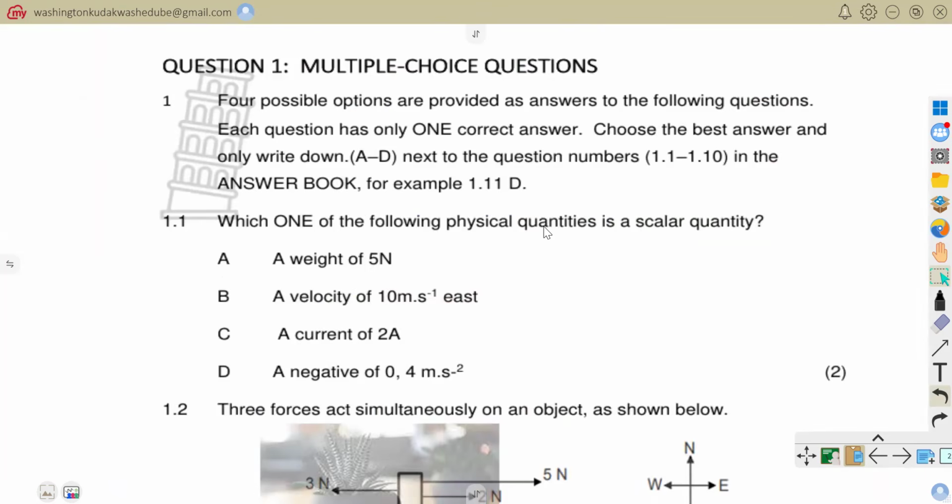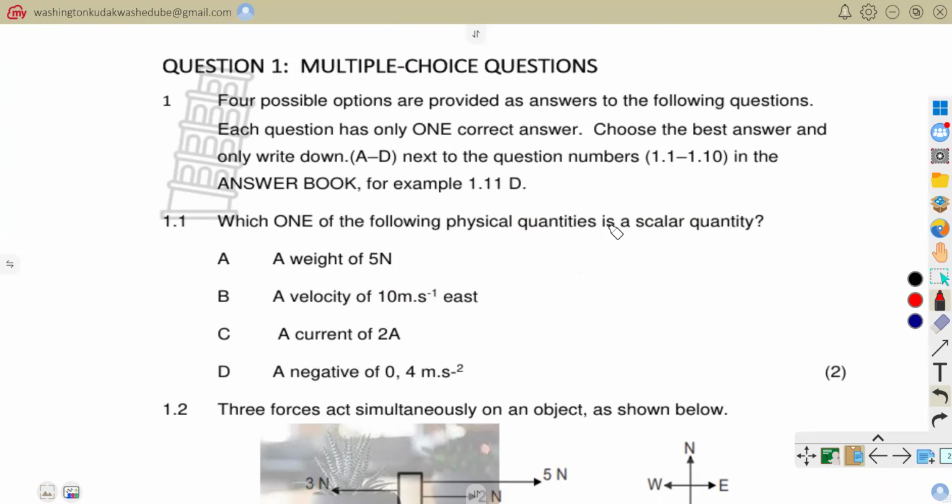We are going to start with our multiple choice questions as usual. You know that for your multiple choice questions, you have got four options, which are either A, B, C, or D. All you need to do is to choose one correct, accurate answer. There is always only one correct answer, like they've mentioned here. By all means, good people, let's try to eliminate our answers until we are left with only one correct, accurate answer.